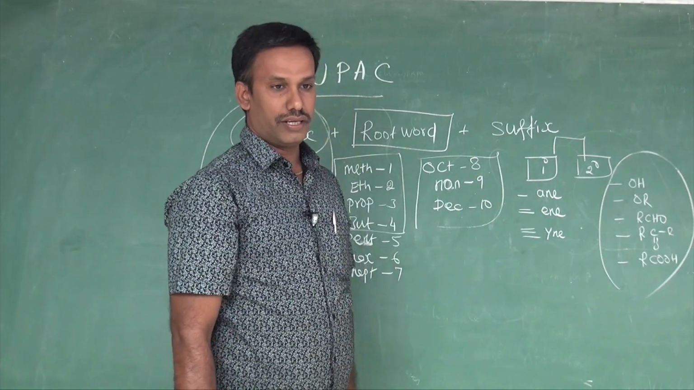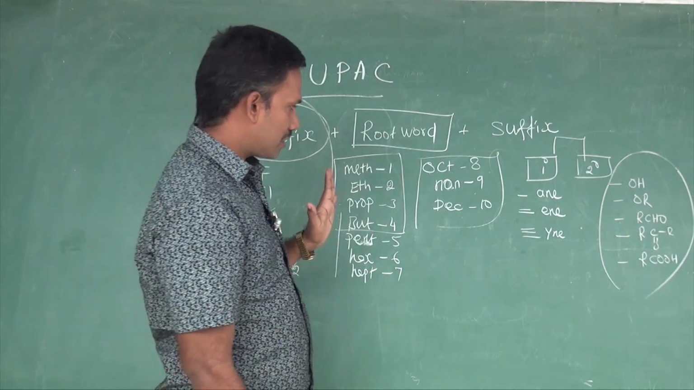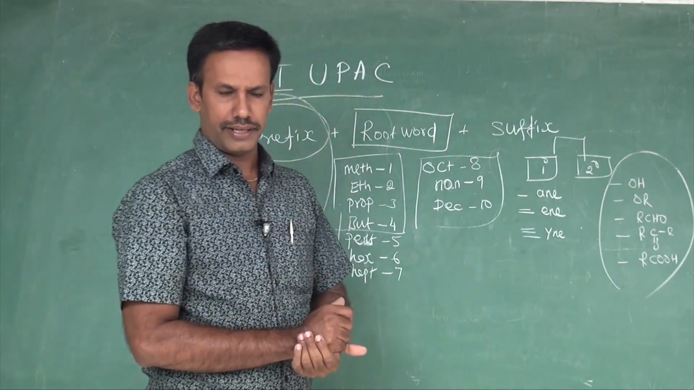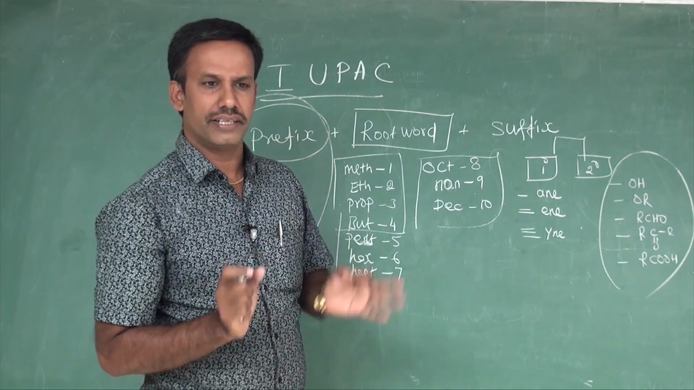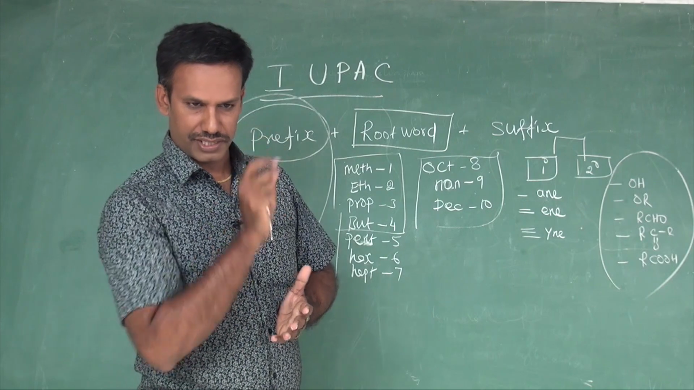Then ONE for a triple bonded. That is primary suffix. Then let us move on to the secondary suffix. What is called secondary suffix again? Secondary suffix is nothing but the functional group present in that organic compound. It gives you a secondary suffix. It is dependent upon the functional group.